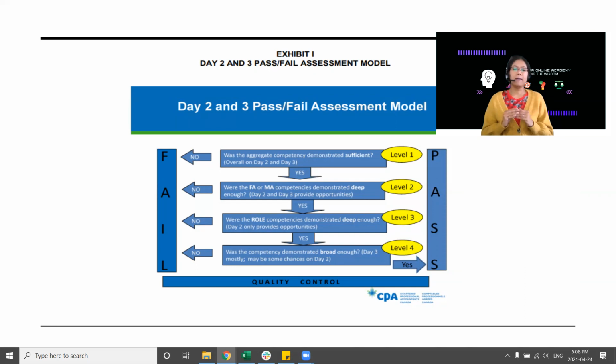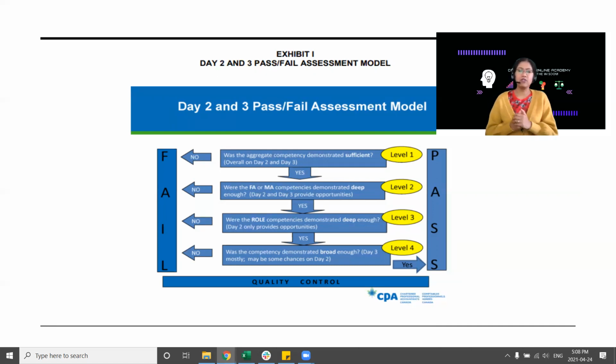Remember, management accounting sometimes shows up on day 2, sometimes on day 3. It's hit or miss, but financial reporting will always be there on day 2. So try to score your FR AOs on day 2. Then you will get another chance to score in FR or MA on day 3 as well for these AOs.